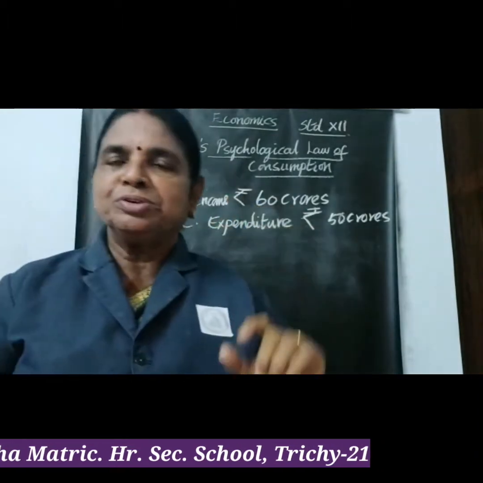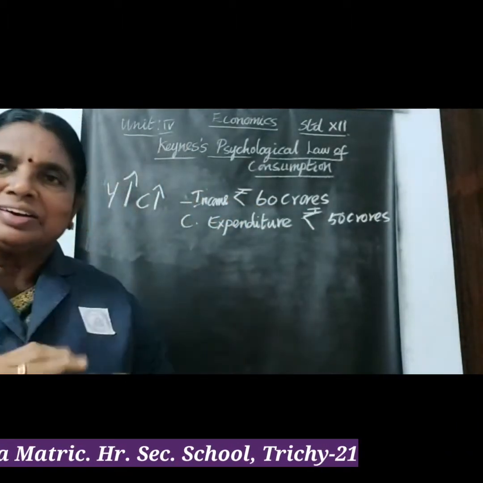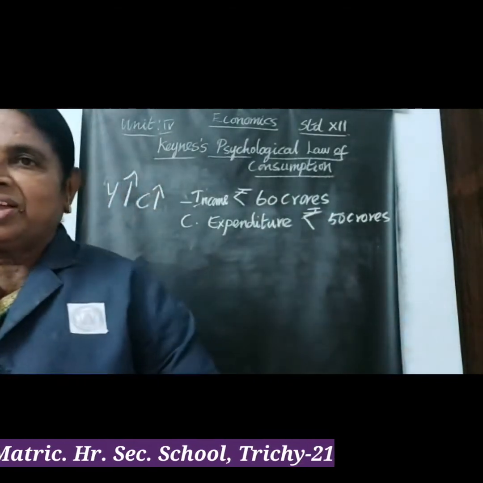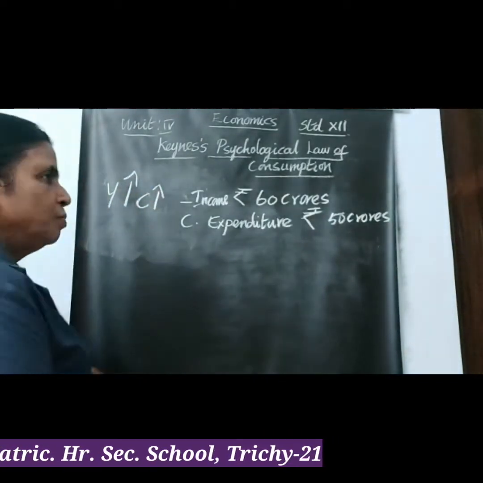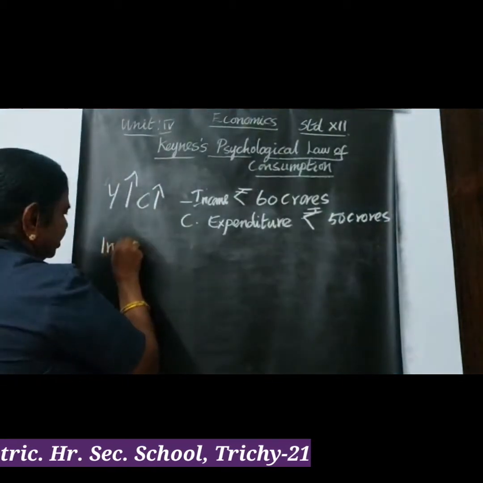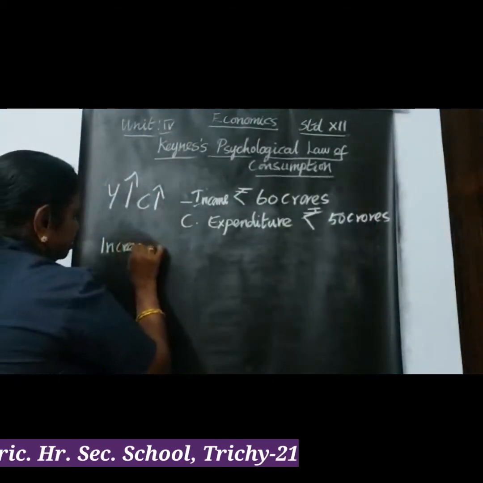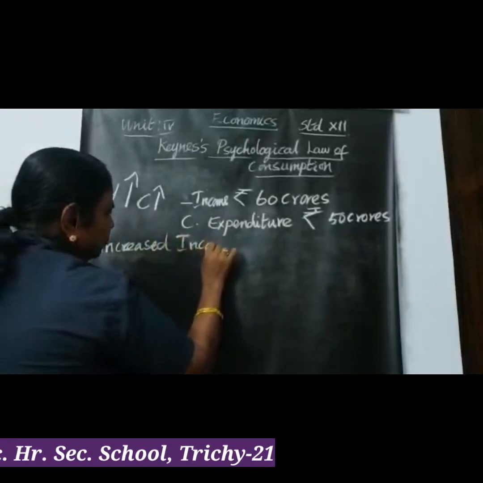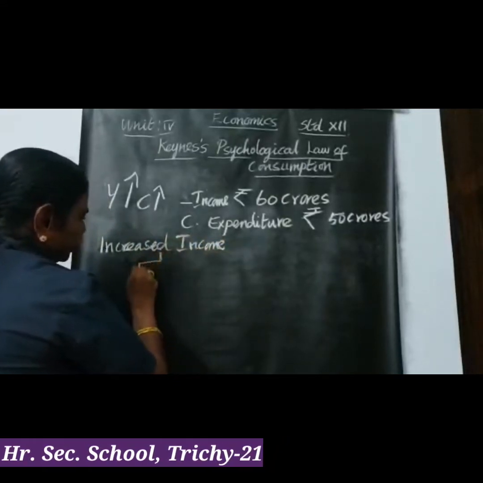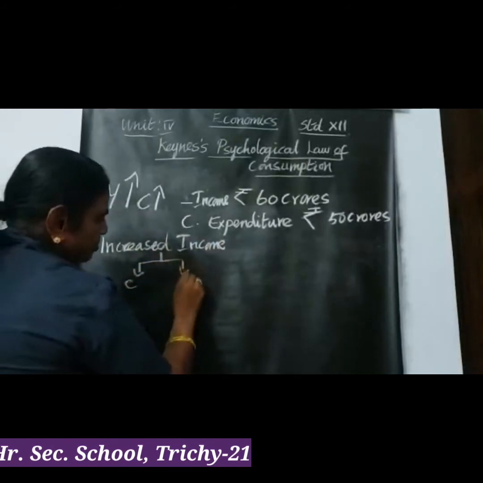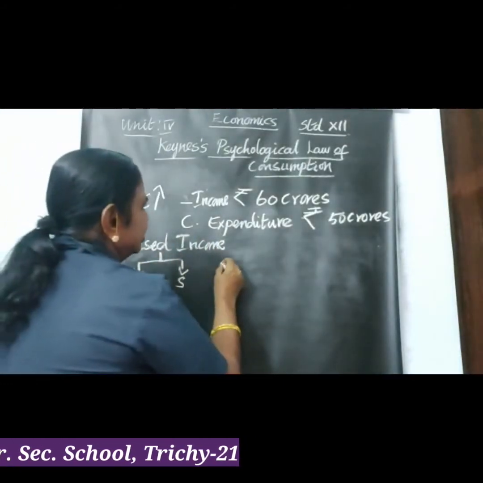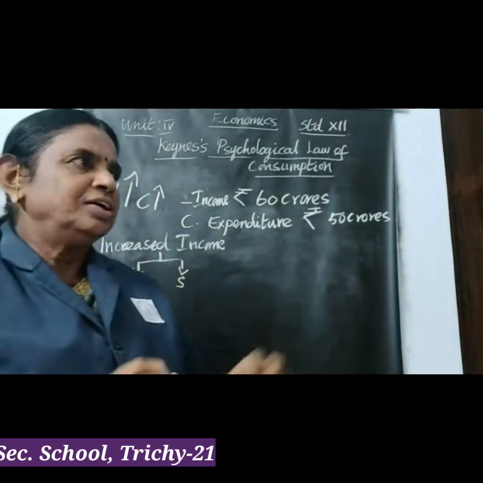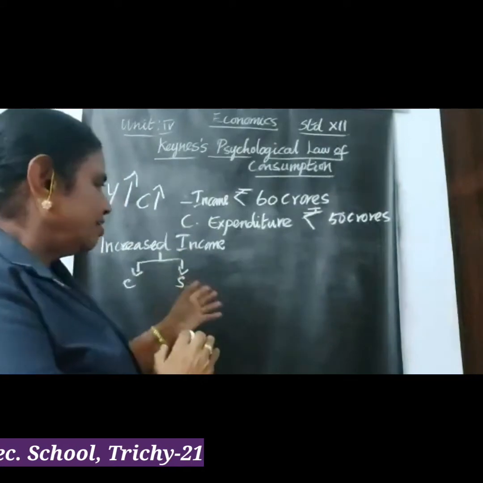The second proposition is that the increased income is divided between consumption and savings. If I take this into consideration, my increased income is divided between consumption and savings.